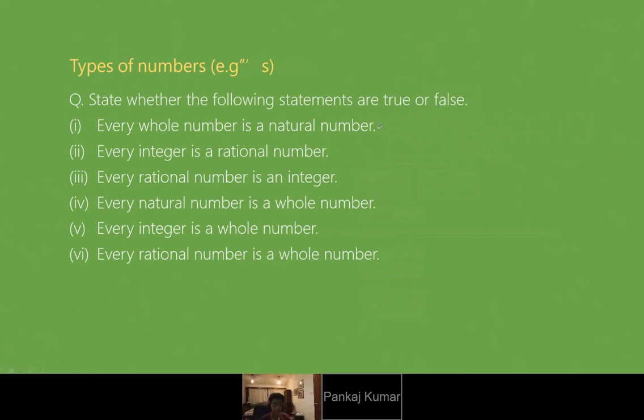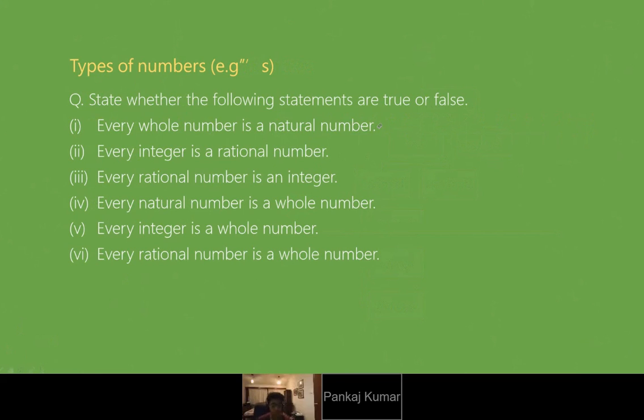Second, every integer is a rational number. True. How? Because integers can be written in p by q form. Is minus 2 possible to be written in p by q form? Yes, minus two by one. Great.